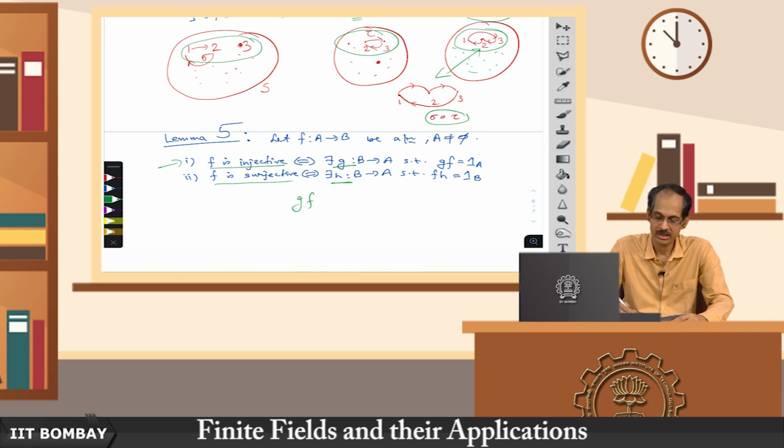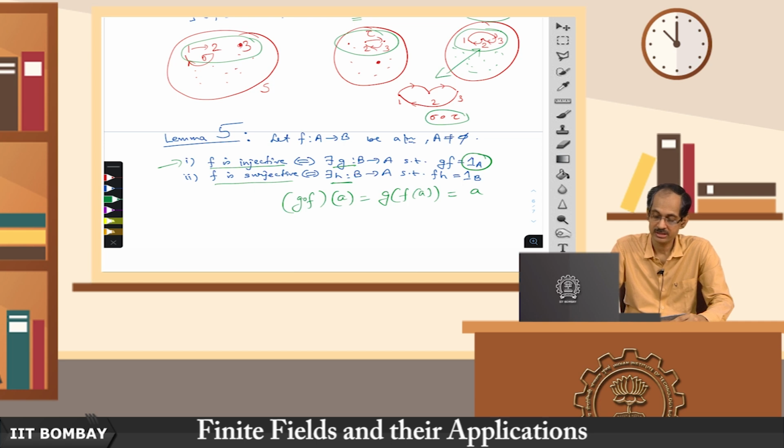If we are given that g composition f, which is often just written as gf, then g of f of a is a. This is the same as a itself, because it is the identity map.